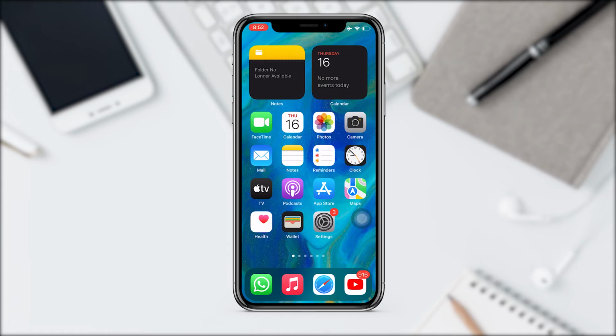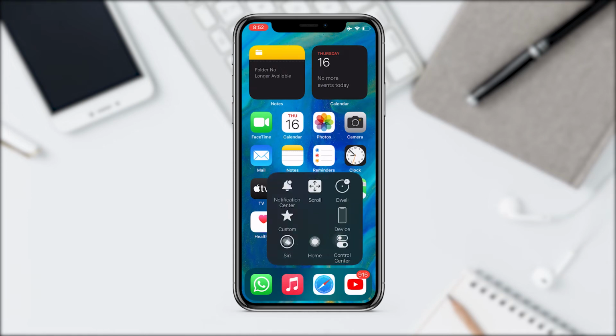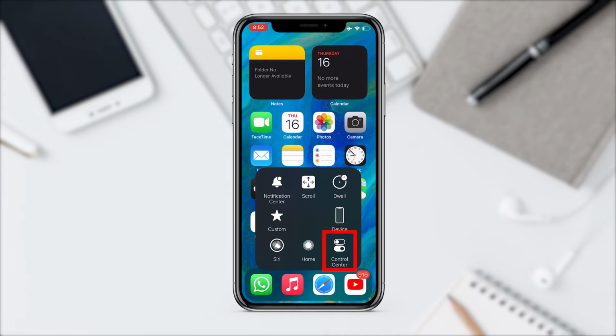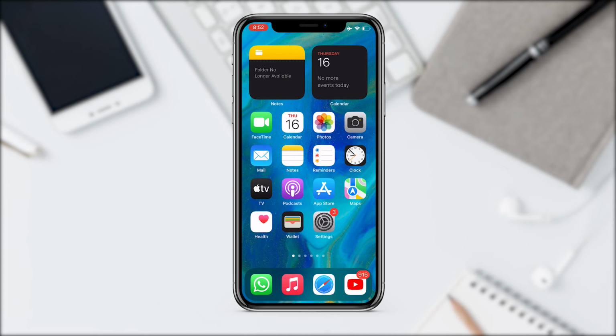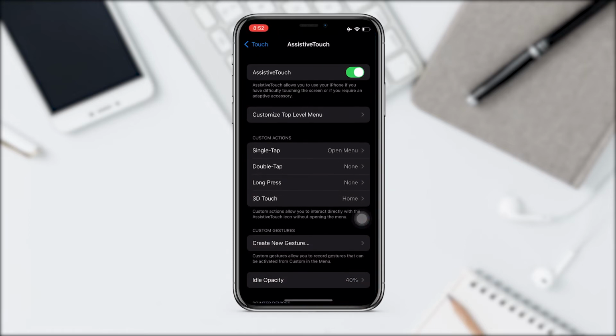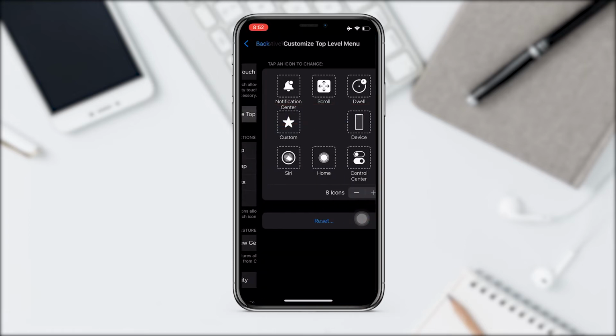With this tool you can do more things. You can also activate Siri. You can open the control center, take screenshots, among many other functions. This tool is very customizable. You will only have to go to this option and add the functions that you need.